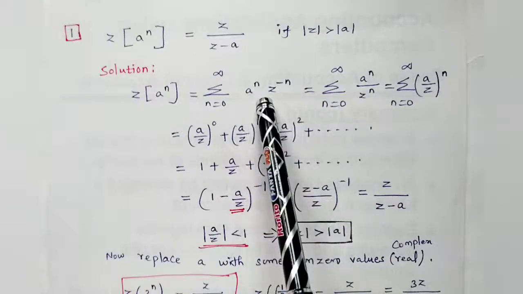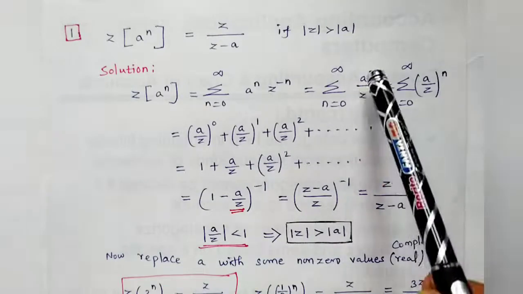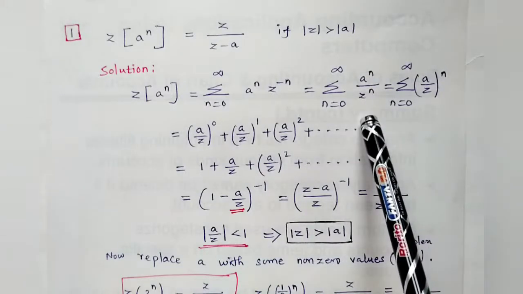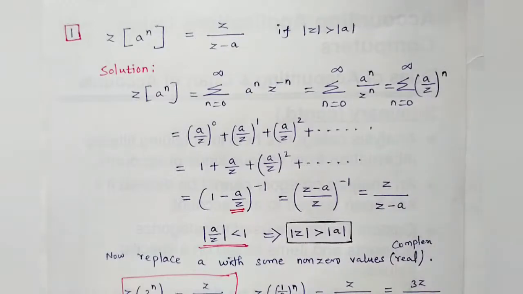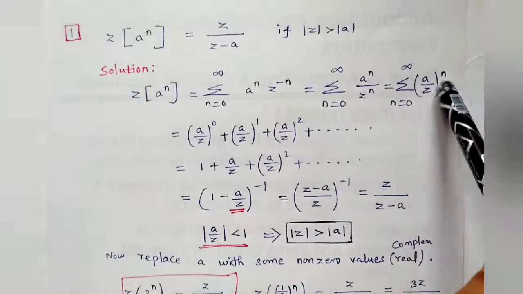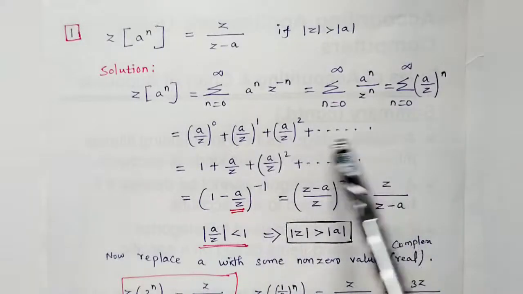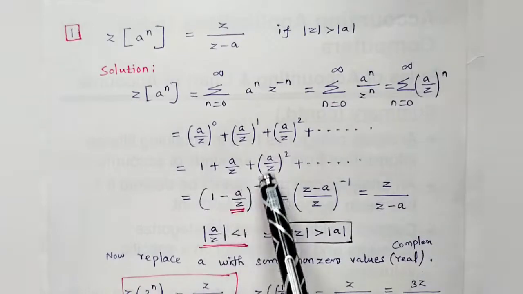Once you write that, you get z power minus n down, so a power n by z power n will come. So we can write this as a by z whole to the power n. Now we can expand the series. We have already done this in the Fourier series also. We can convert it and find the outcome. Start giving n equal to 0, 1, 2, 3 like that, and you get one series: 1 plus a by z, plus a by z the whole square.